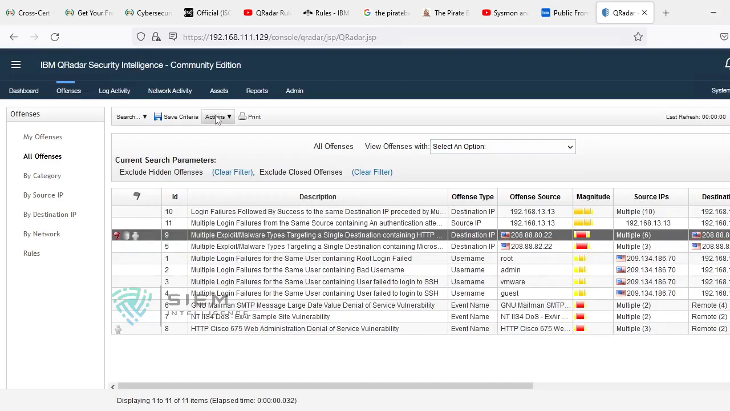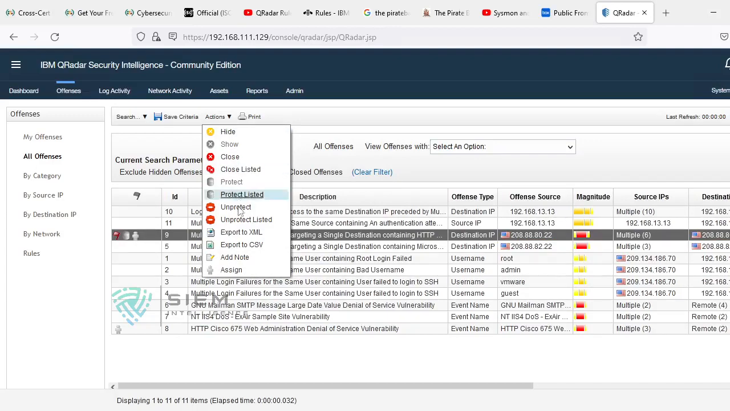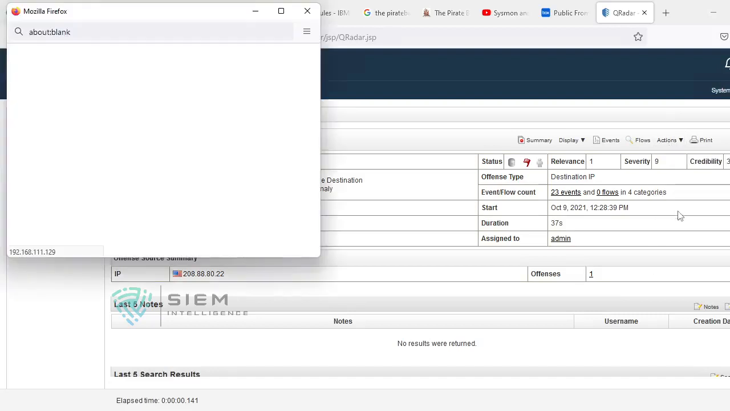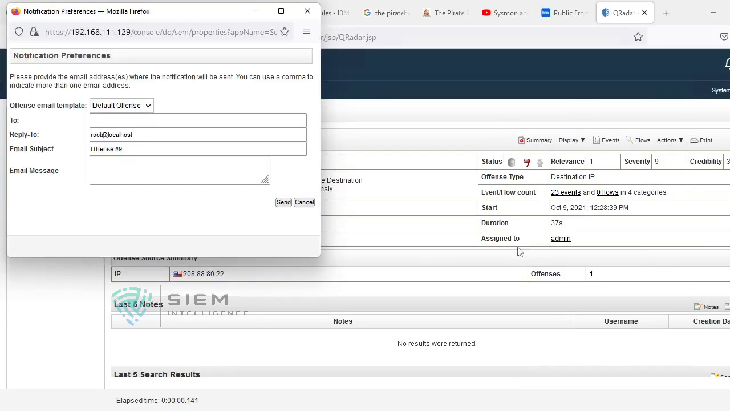Okay. There is something called email. I'll go back there. You can send the entire email with the summary. Over here, for offense 9, the entire subject will be there, and it automatically sends the default page template to whom you want. If I want, I can send to Nikhil at gmail.com. Just send, if you have configured your SMTP in your QRadar. So you can do that.